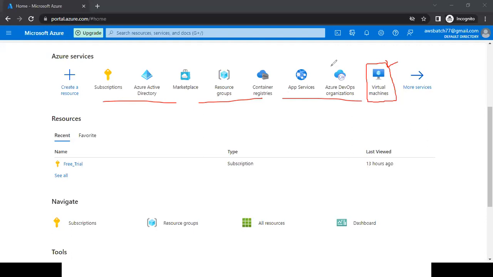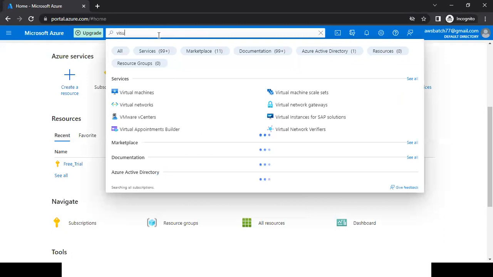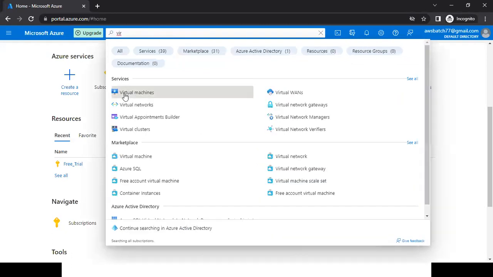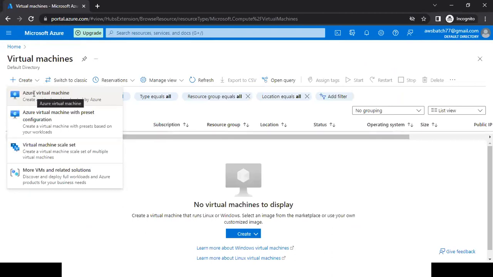If you are not able to see it in your recently visited services, you can search here for virtual machine. Click on create Azure virtual machine.